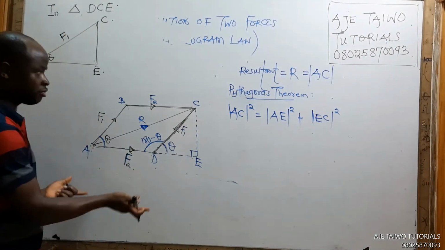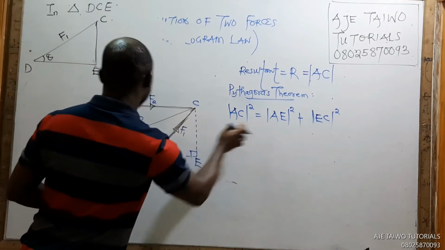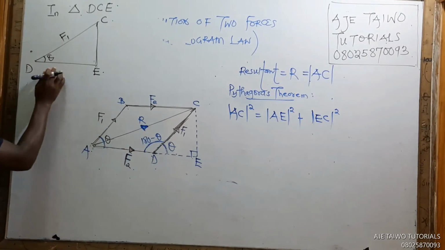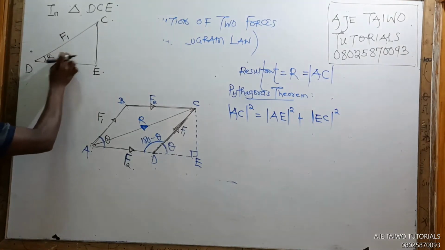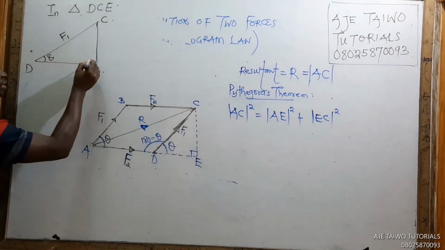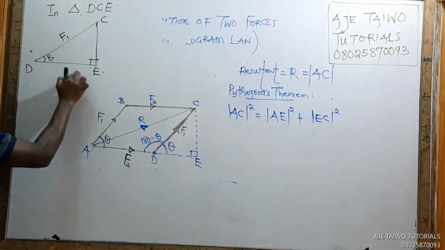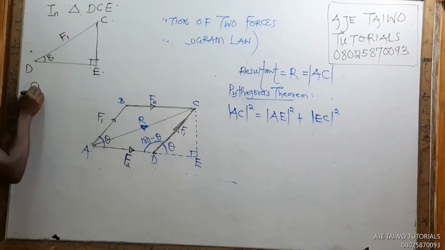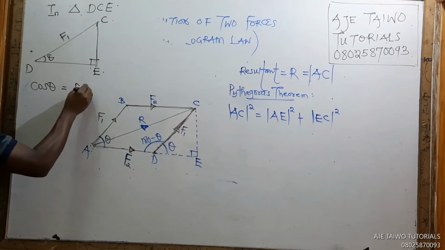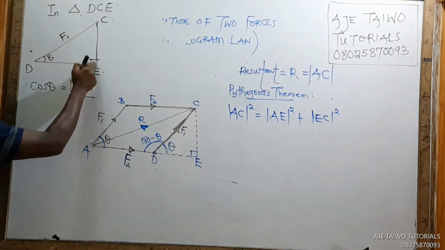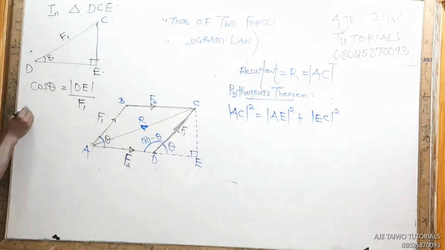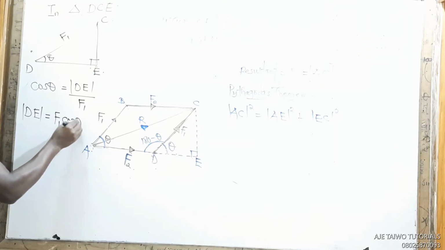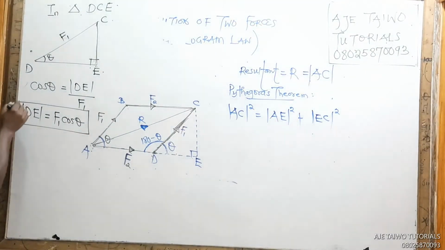We still know AD is F2, because AE, which is here, is AD plus DE. So how do we find this place? This is the angle, this is opposite, this is adjacent, and this is the hypotenuse. To get DE, you have to use adjacent and hypotenuse. That's cos. So we have cos theta equals DE over F1, adjacent over hypotenuse. So our line DE is simply F1 cos theta. That's the DE I've been looking for.